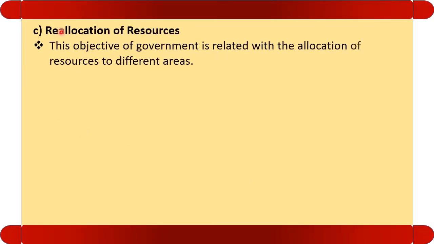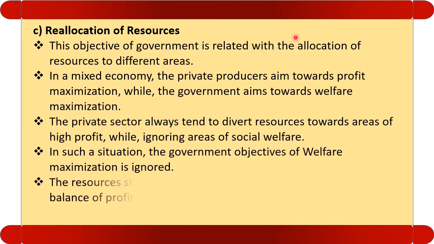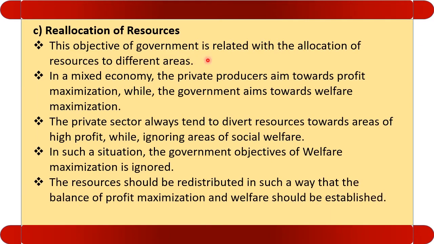The third objective is reallocation of resources. This objective of the government is related with the allocation of resources to different areas. In a mixed economy, the private producers aims towards profit maximization while the government aims towards welfare maximization. The private sector always try to divert resources towards areas of higher profit while ignoring the areas of social welfare. In such a situation, the government objective of welfare is ignored. The resources should be redistributed in such a way that the balance of profit maximization and the welfare is established.